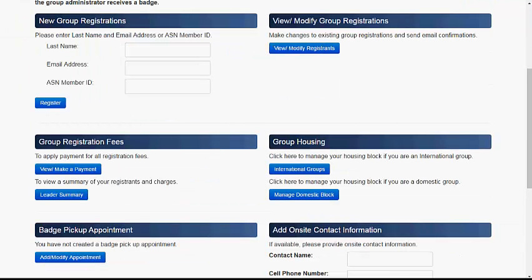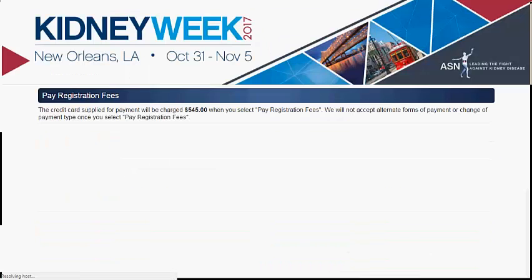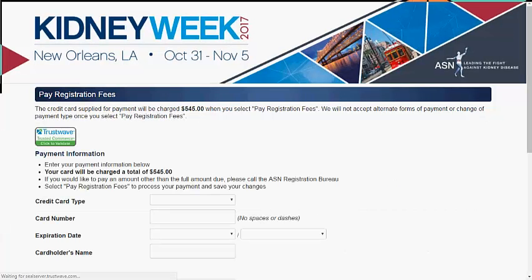Group registration fees. This is where you submit payment for all registration fees. To apply payment for all registration fees due, click View Make a Payment. This opens the payment window. Enter your credit card information and click Pay Registration Fees.